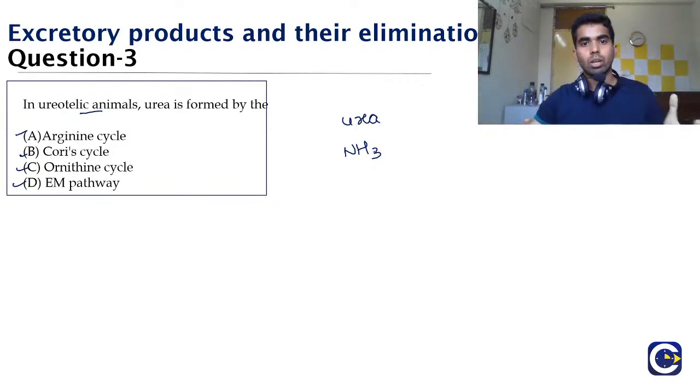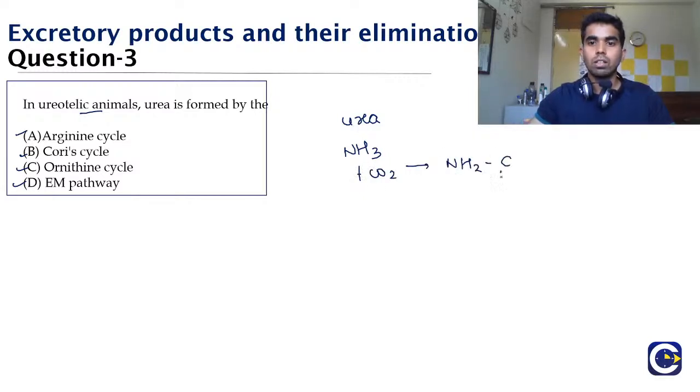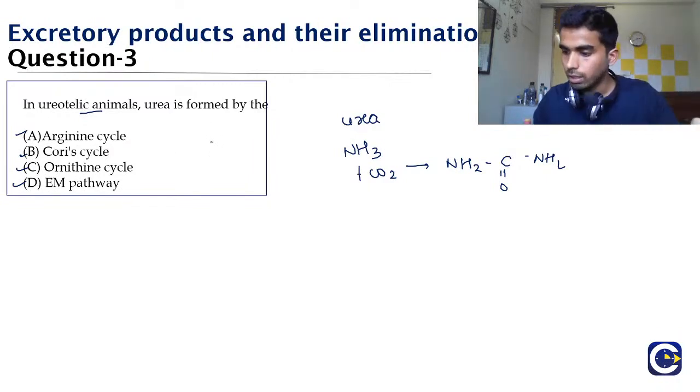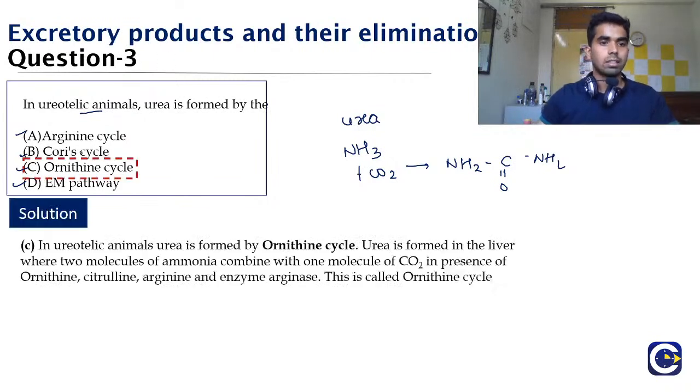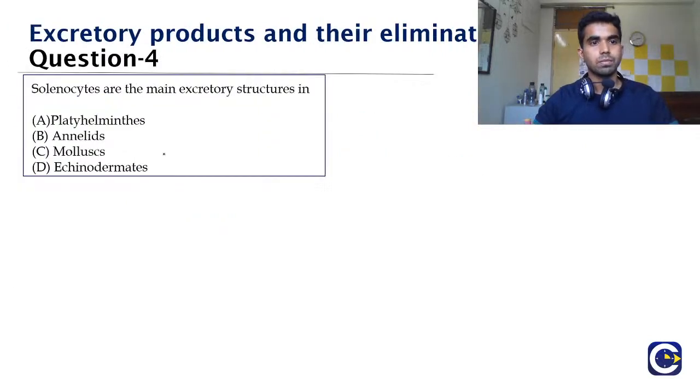But in larger organisms, ammonia cannot be diffused because ammonia needs lots of water. So ammonia is combined with carbon dioxide, and with this it will form urea. And what is the cycle which converts this ammonia and carbon dioxide into urea? Yes, Lake Priya, very well said. It is the ornithine cycle. So the correct answer is option C.